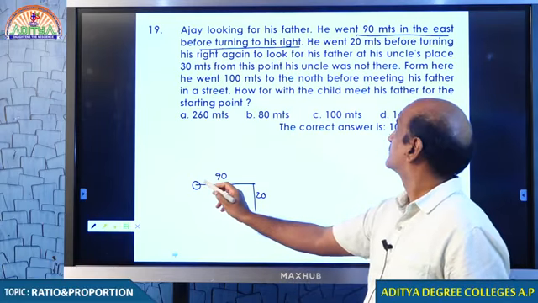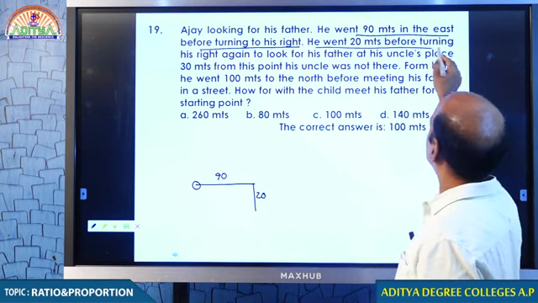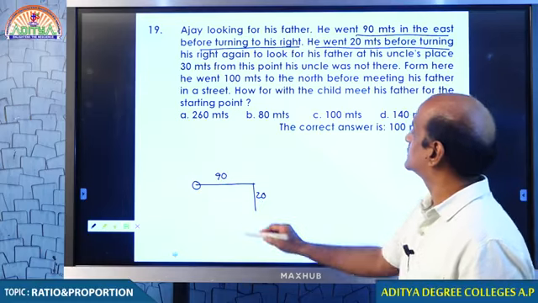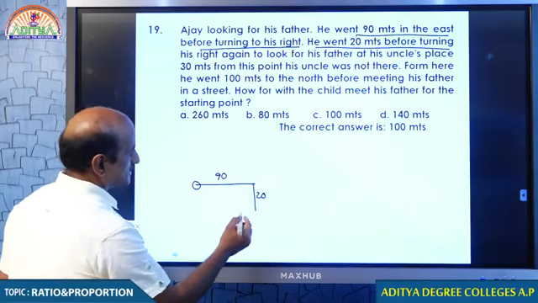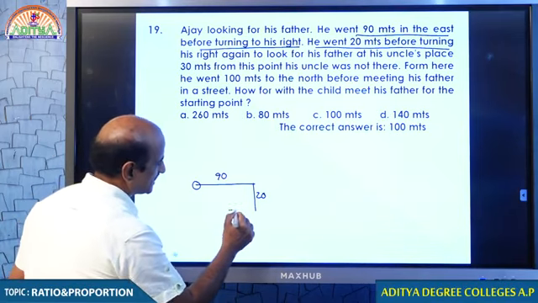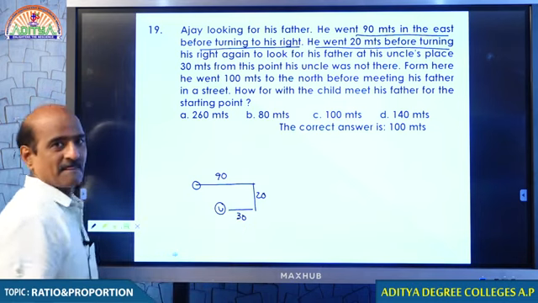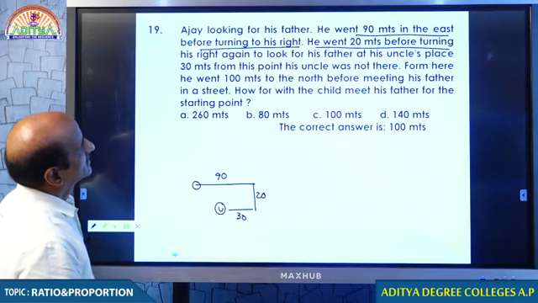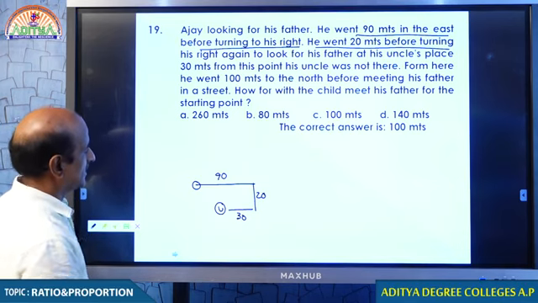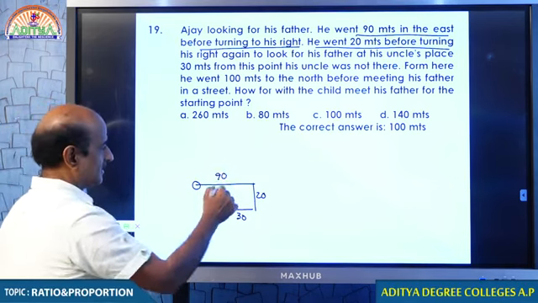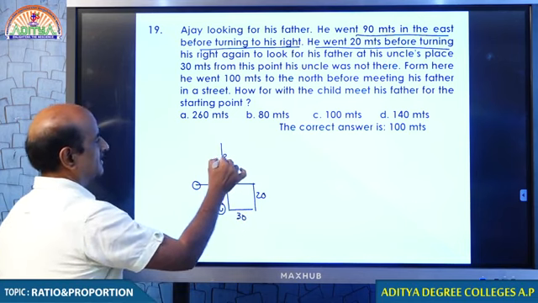Starting straight 90 meters east, turning to his right. He went 20 meters before turning right again. Again he is turning right to look for his father at his uncle's place, 30 meters from this point. So from here, right 30 meters, what do you find? You find the uncle's house. Okay? Uncle, but his father is not there. From here he went 100 meters to the north. You see, this is 20 plus 80, 100 meters north.